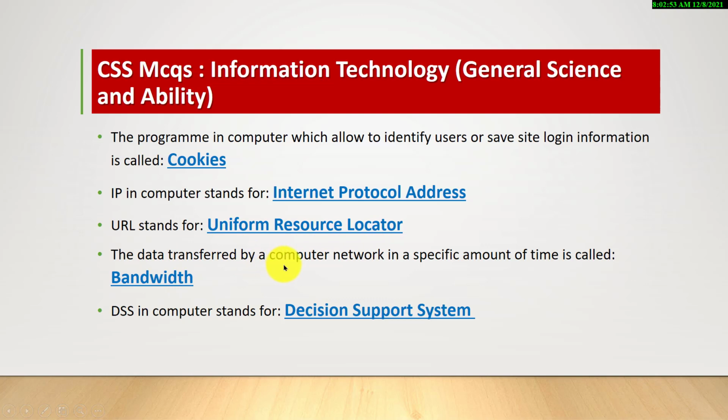The data transferred by a computer network in a specific amount of time is called bandwidth. DSS in computer stands for Decision Support System.